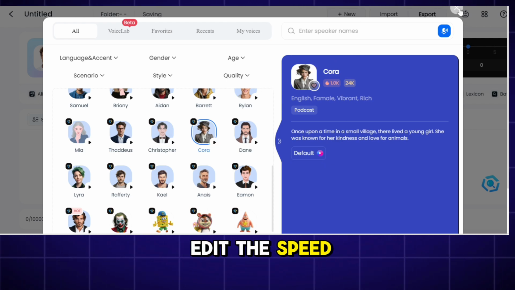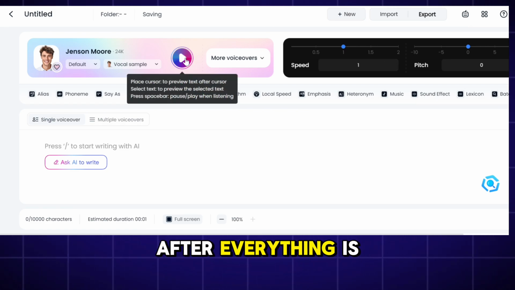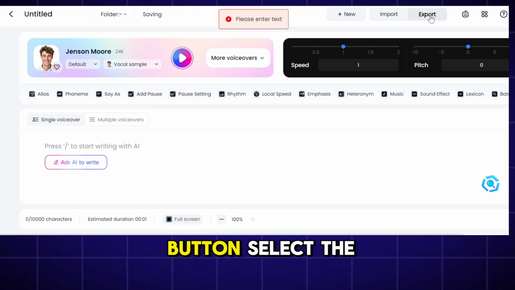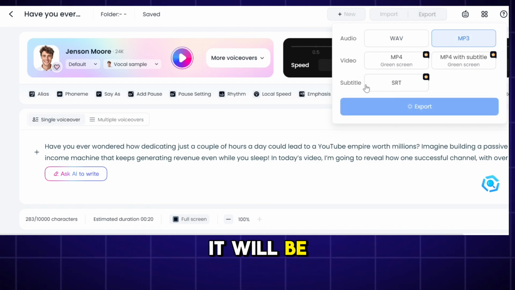Now you can edit the speed and pitch of this specific voice using these bars. After everything is completed, click this export button. Select the MP3 option and generate the voiceovers. Within a few seconds, it will be automatically downloaded.